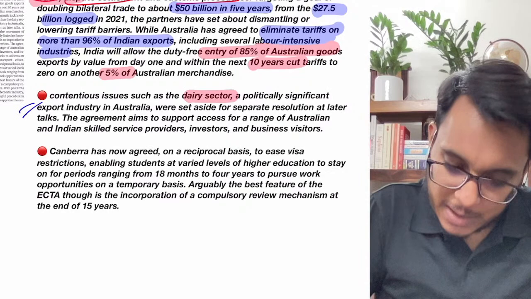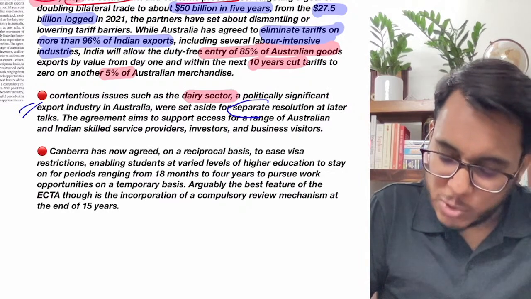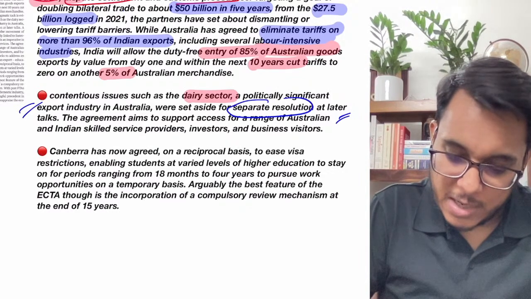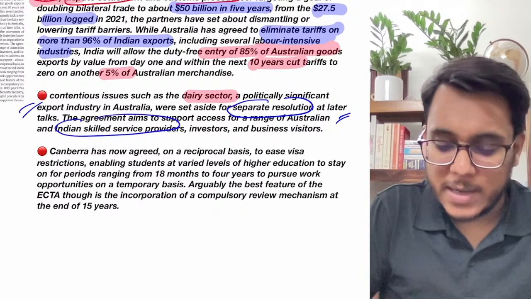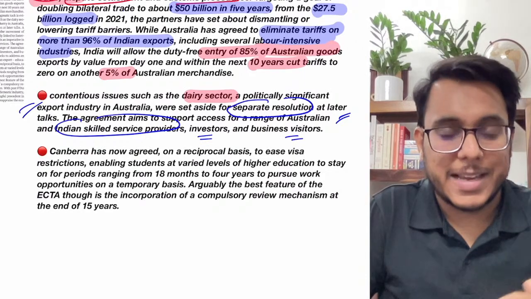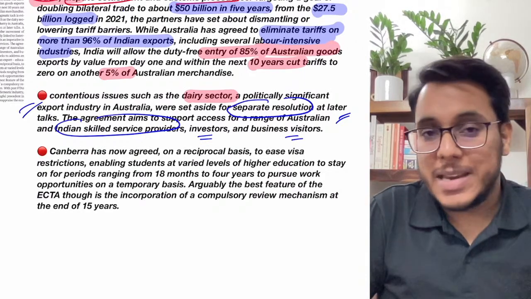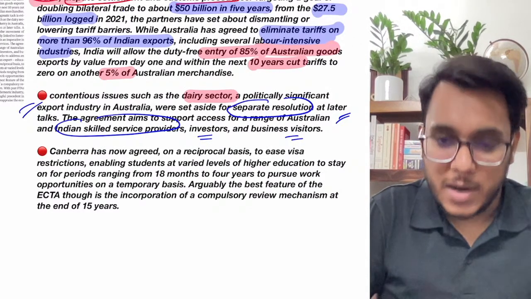Then guys, basically a separate dispute resolution mechanism is there, which is a very good thing. Now the agreement also provides for the Indian skilled service providers, investors and business visitors. They will also be covered under this particular treaty.